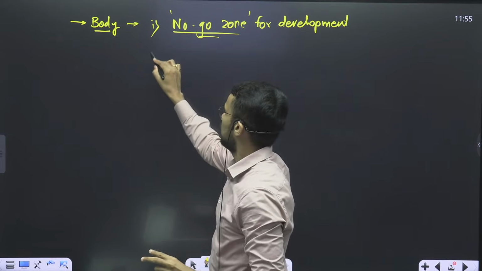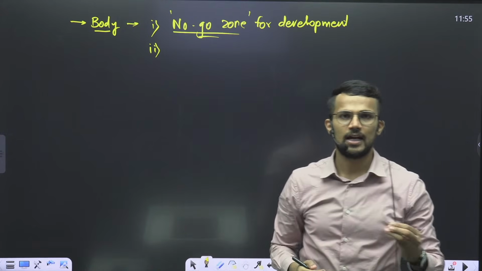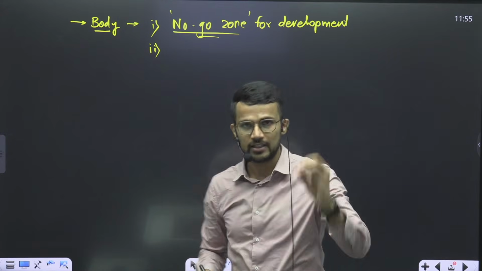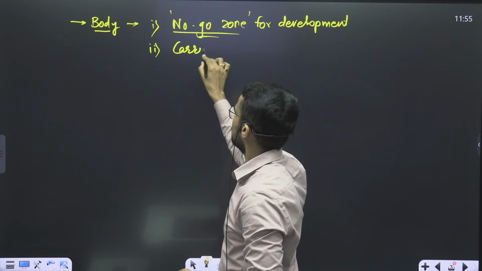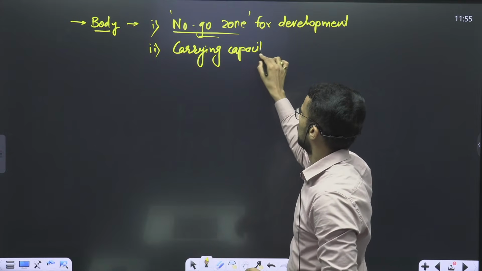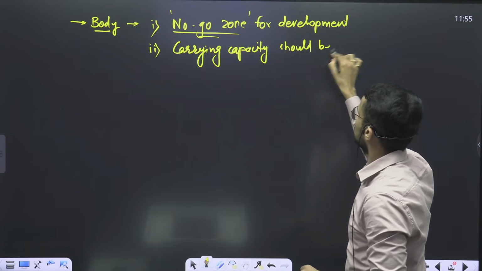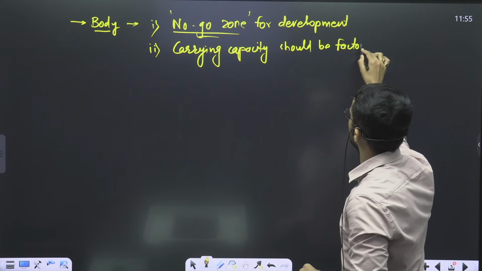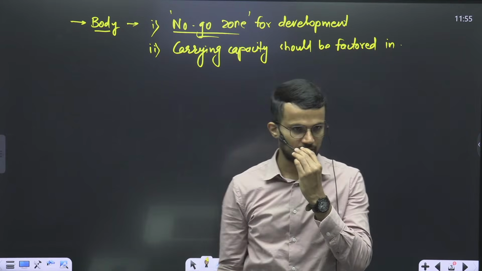Secondly, when we carry out development in other parts of that eco-sensitive area, then we should factor in carrying capacity. Carrying capacity should be factored in, right?